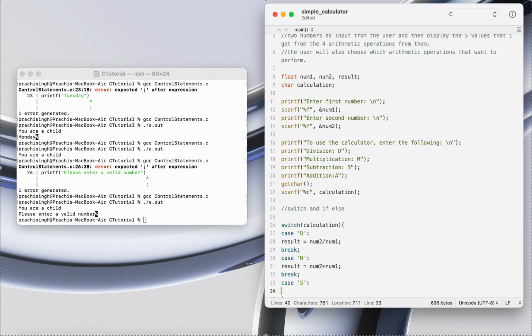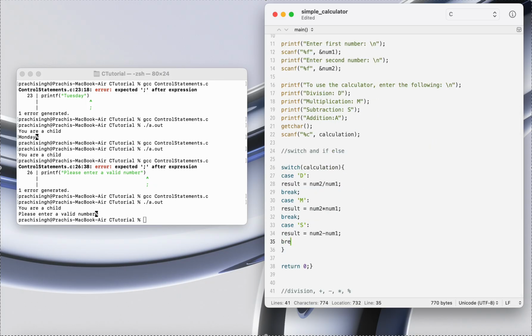So it was S. So if it enters S, my result is going to be num2 minus num1. So this is basically a very basic program. You can play around with it however you want to code further. This is just a very basic example of how to use the switch case, and just an example of a calculator.